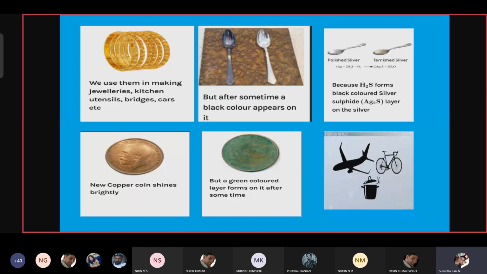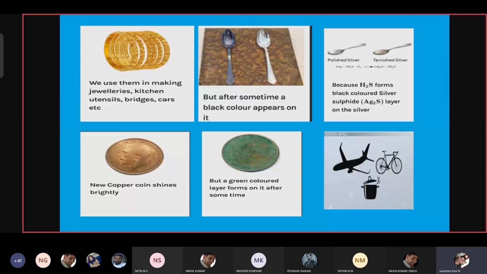So what exactly is corrosion? It is exactly the opposite of extraction. Extraction is nothing but extraction of metals from the ore. Once the metal has been extracted, if it gets reacted with oxygen and rusted, it again forms a corrosion product. So this is exactly the opposite process of extraction.